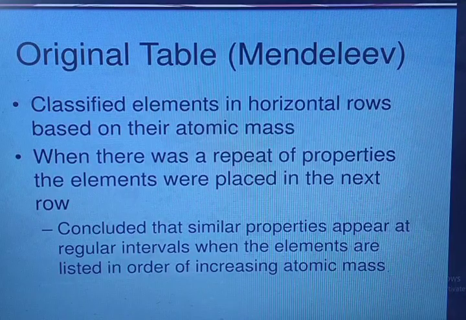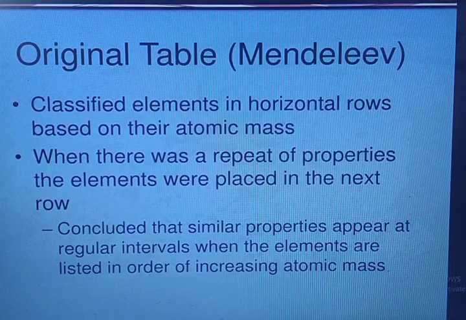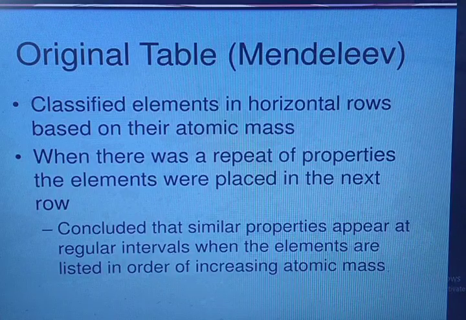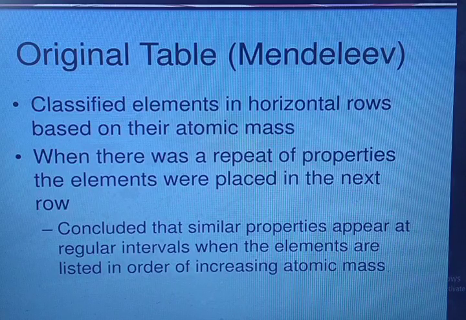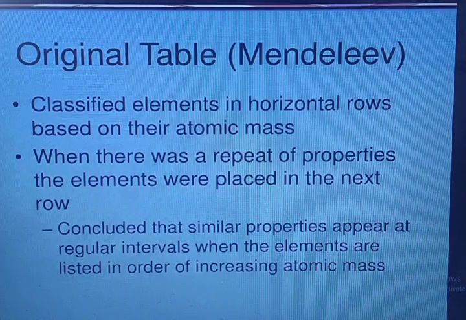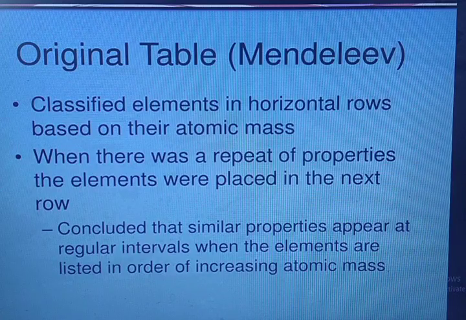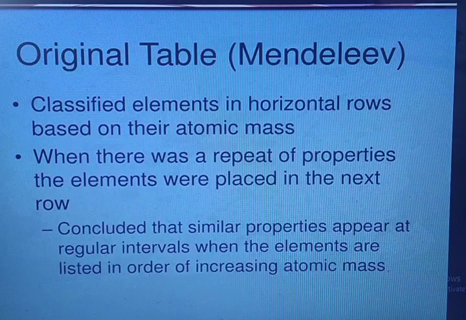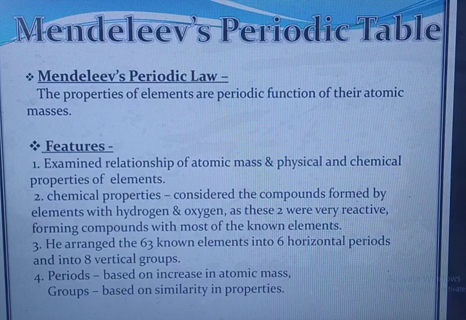The original table by Mendeleev classified elements in horizontal rows based on their atomic mass. When there was a repeat of properties, the elements were placed in the next row. He concluded that similar properties appear at regular intervals when the elements are listed in order of increasing atomic mass. Mendeleev's periodic law: the properties of elements are periodic functions of their atomic masses. He examined the relationship of atomic mass and the physical and chemical properties of elements.